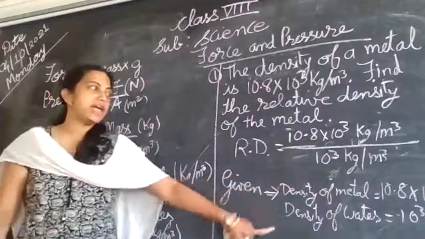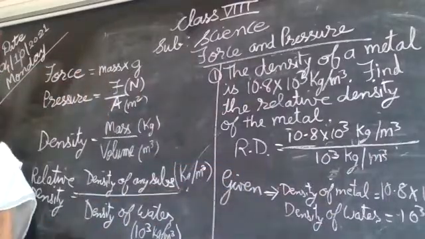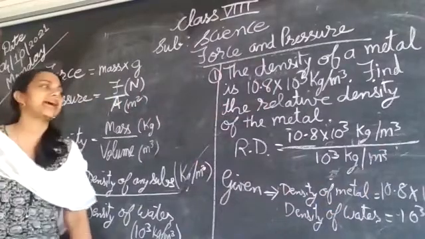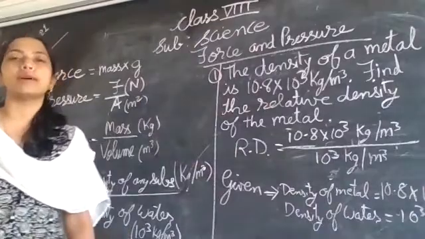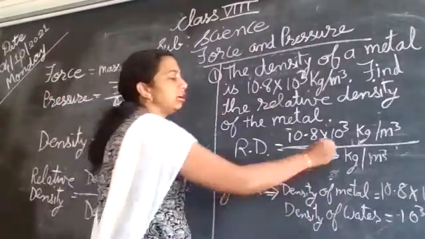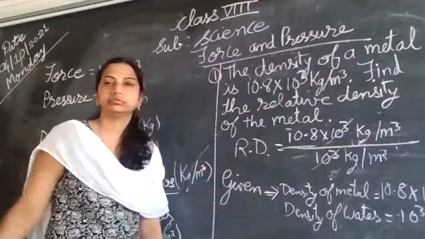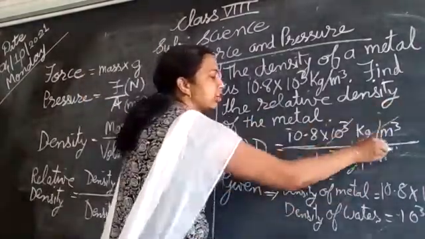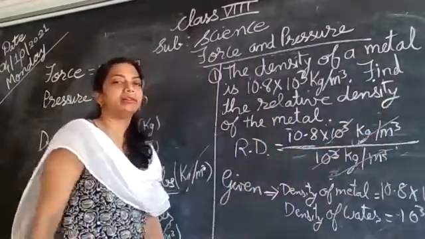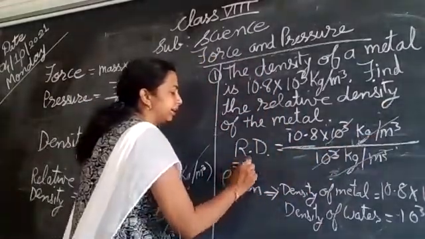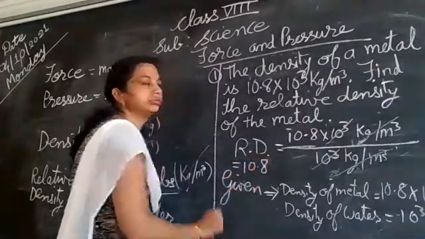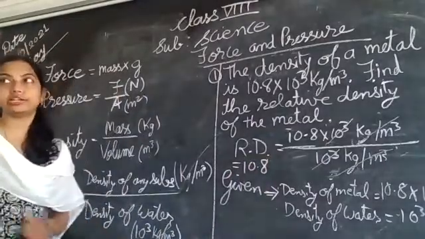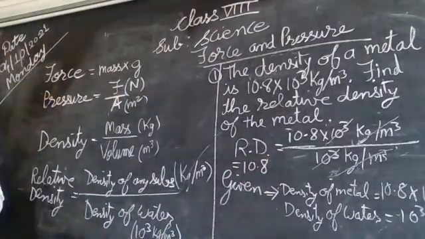I have put down these values in this formula. What will I get? Calculate. What will be the answer? Relative density, how much will I get? Very easy. 10 raised to 3 will get cut. Numerator, denominator, then these units are going to get cut. And relative density I will be getting is 10.8. No unit. For relative density, never write a unit, otherwise it will be a mistake.